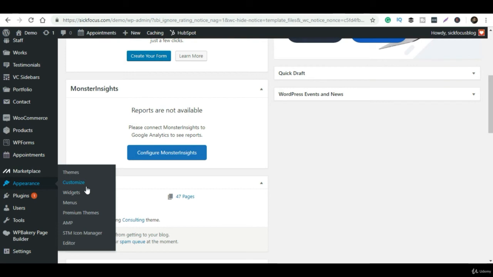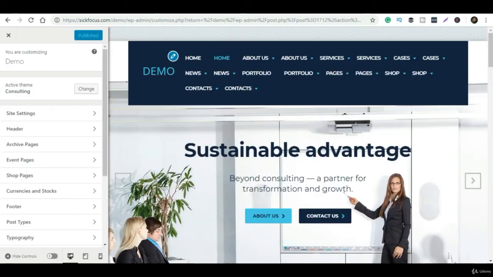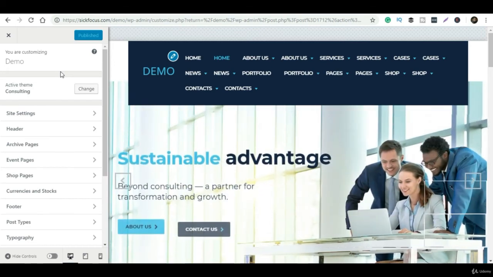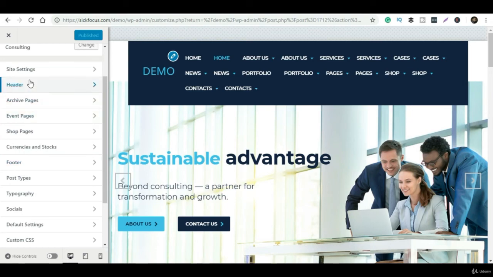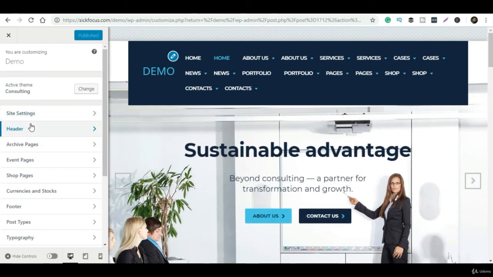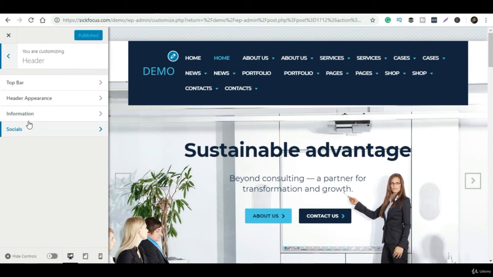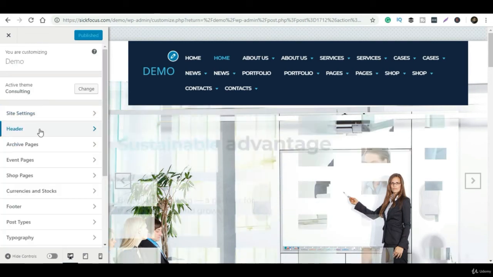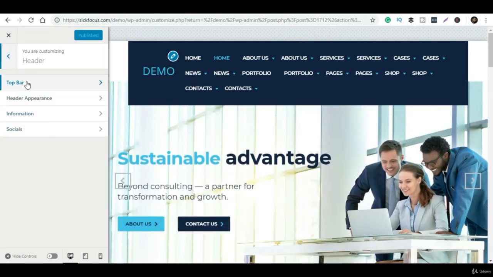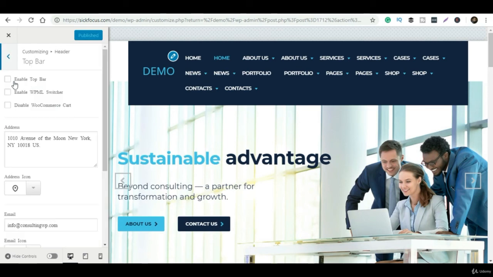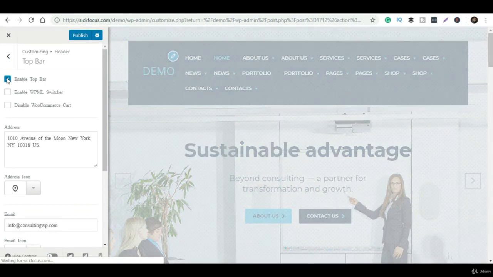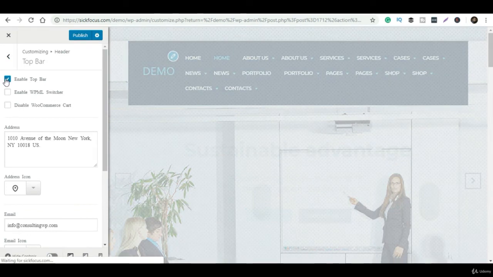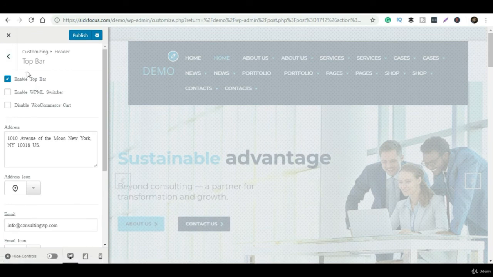Whatever changes I make over here will automatically show as a preview. See, I have clicked on enable top bar and it is showing the name, phone number, email ID, and address. If I untick it, it will disappear. See, it has disappeared.